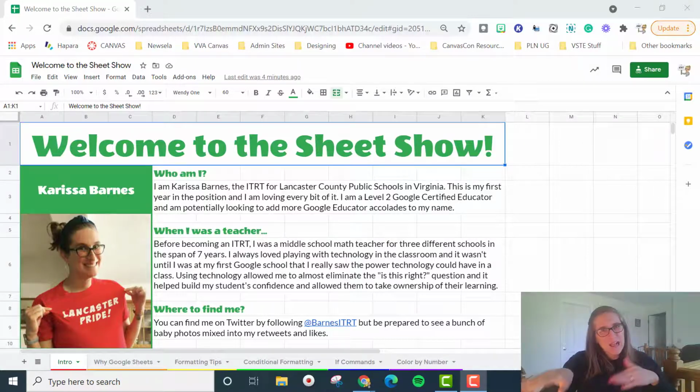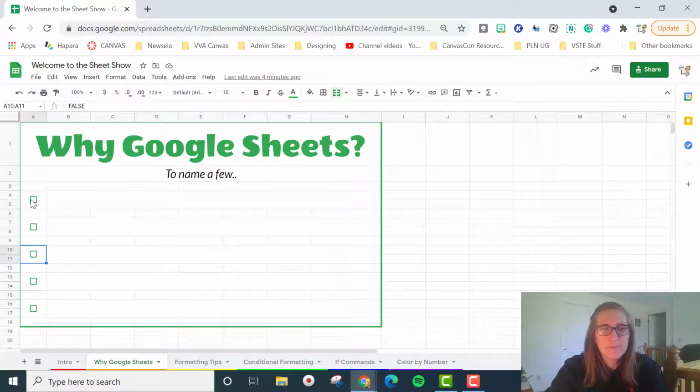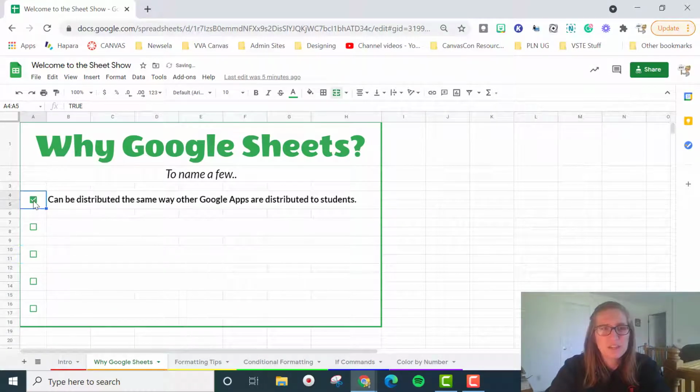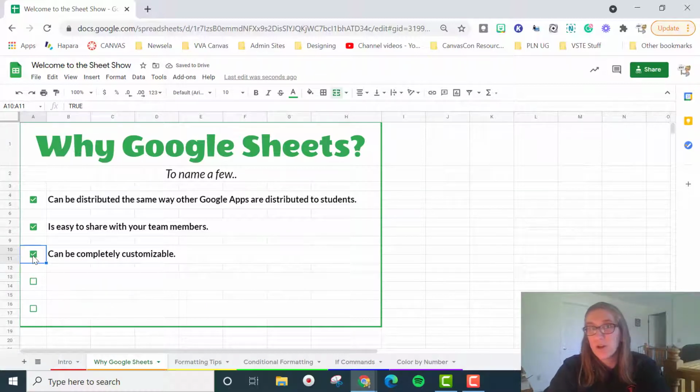All right, so we're going to hop into the next tab over here, and we're going to talk about why Google Sheets. So just to name a few reasons why we should be using Google Sheets, it can be distributed to your students the same exact way that other Google apps are, if you're using Canvas, if you're using Google Classroom, anything along the lines of that. It's easy to share with your team members. You just go ahead and click that nice little share button over there. It can be completely customizable. You can pick and choose what you want responses to say or not say.